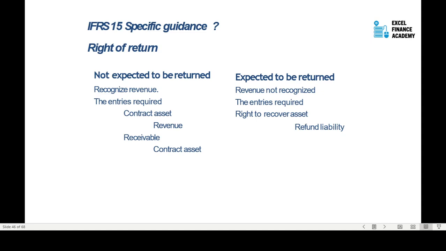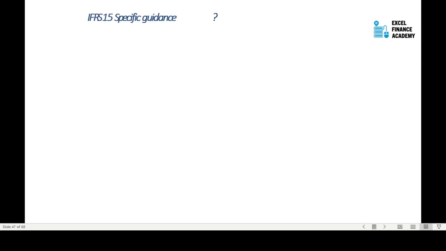So you need to recognize the liability and the right of recovering the asset. If they come and do the return, then the entry will be reversed. Otherwise, the entry will not be reversed. So this is going to be continuous.